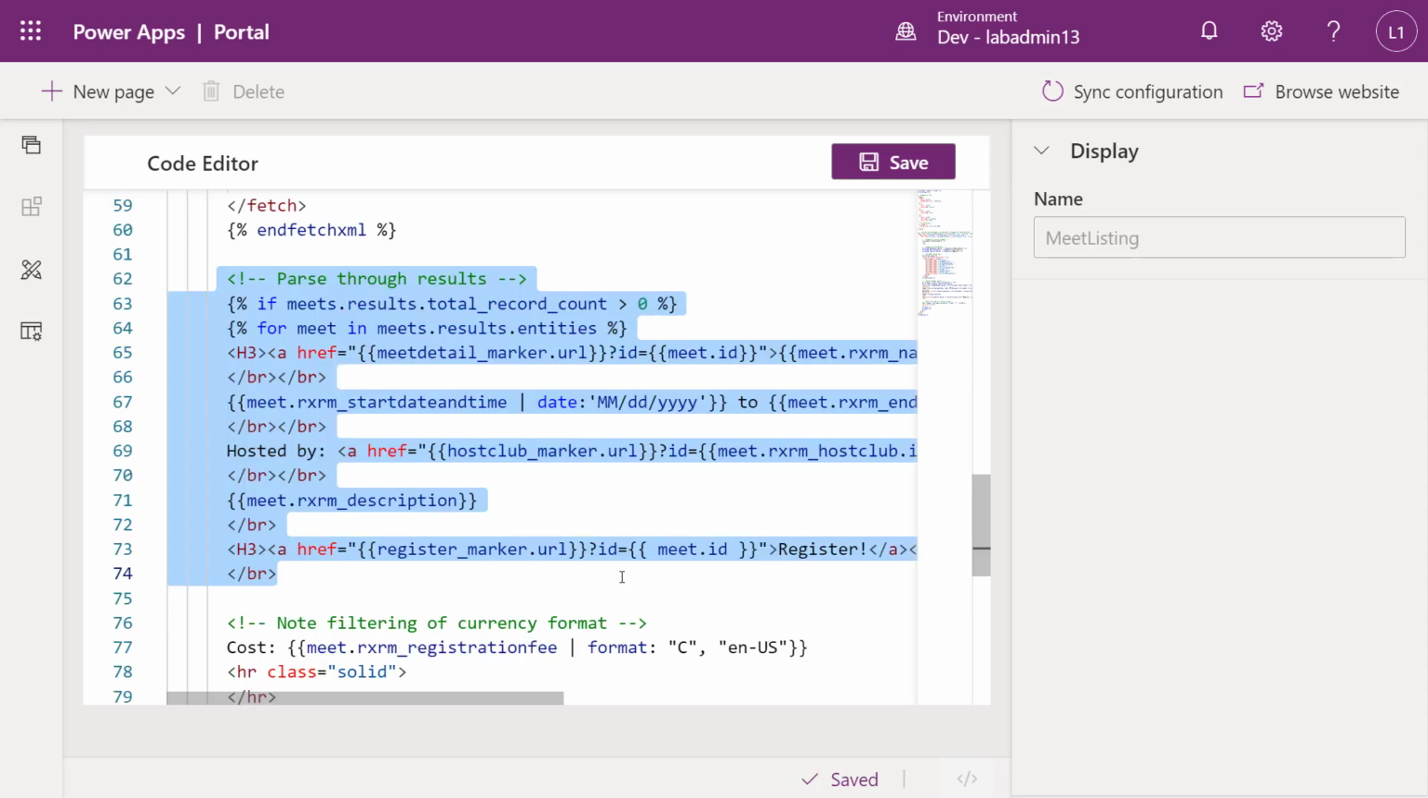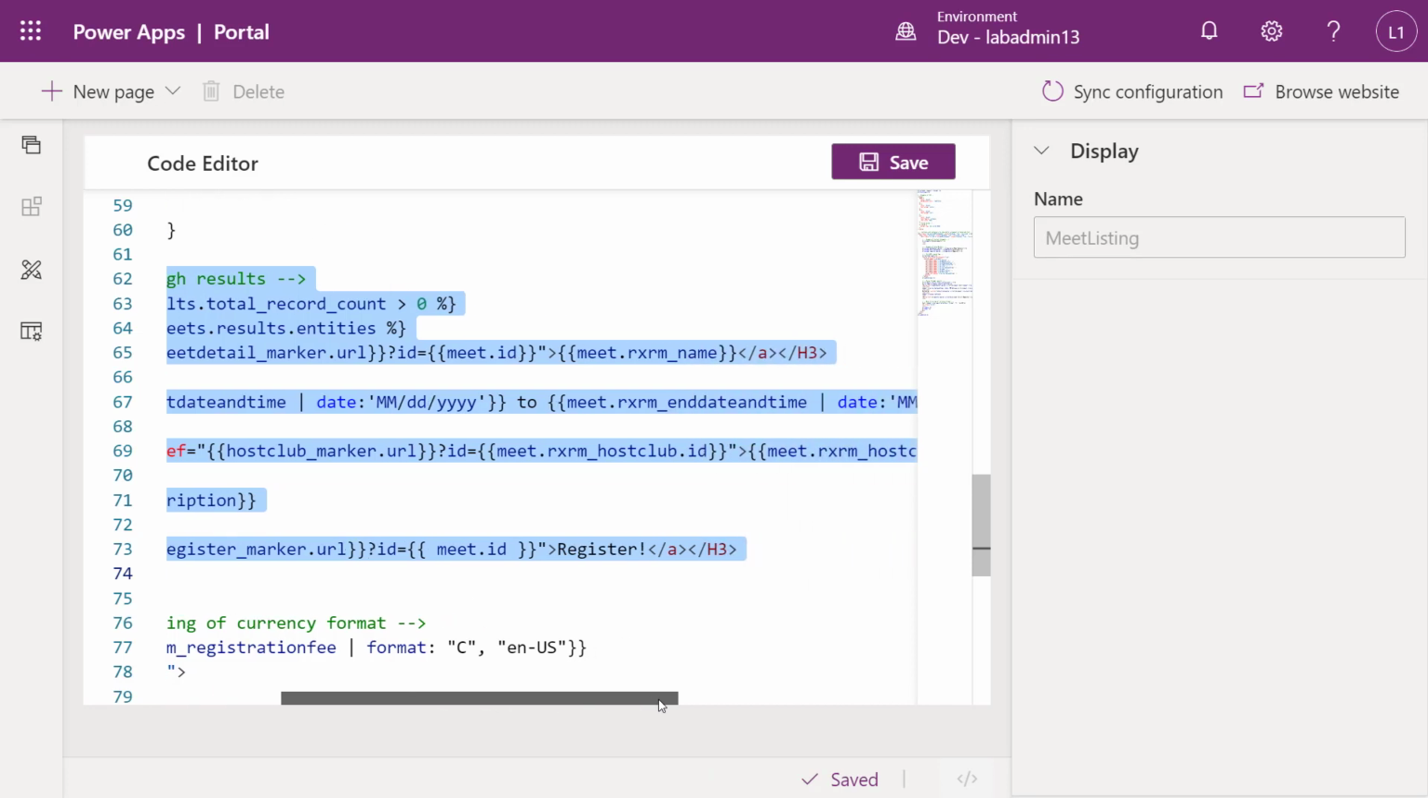Now the next thing we're going to do is using Liquid. Again, we're going to go through those meet results. As long as they're over 0, it's going to go through using a for loop and go through each of those meet results. It's going to inject that href, that clickable link. Again, using the site marker, we are passing it the ID. It is able to pull those parameters from our objects into our code. We have the name here.